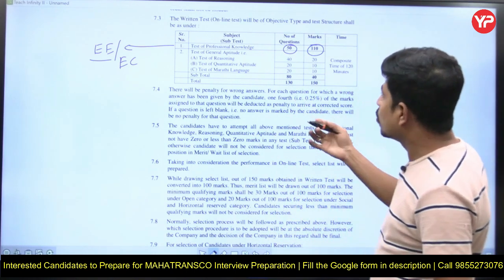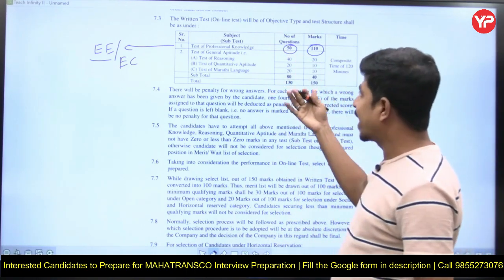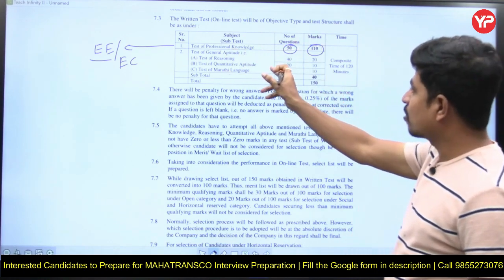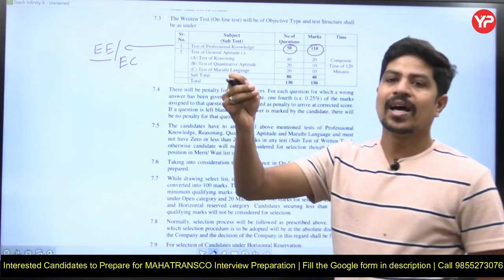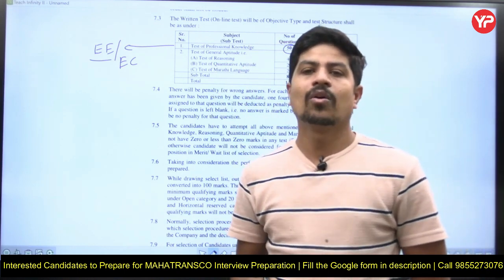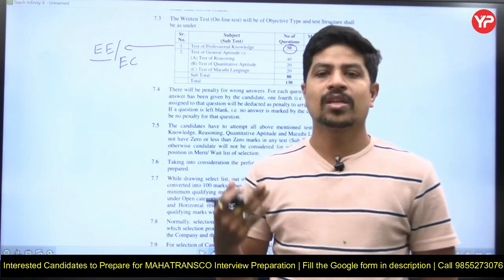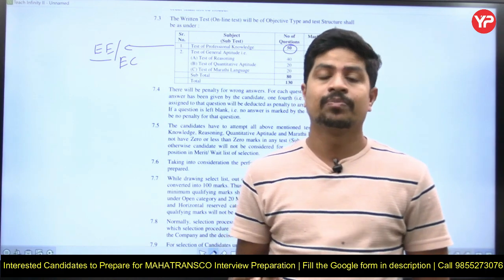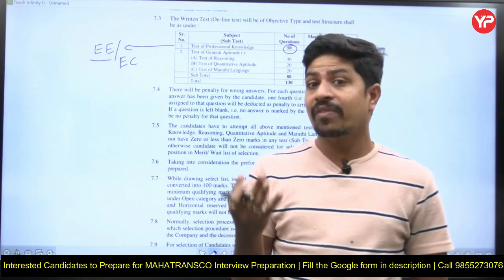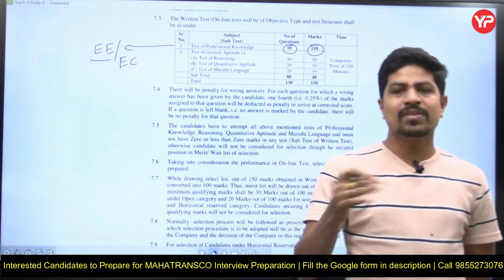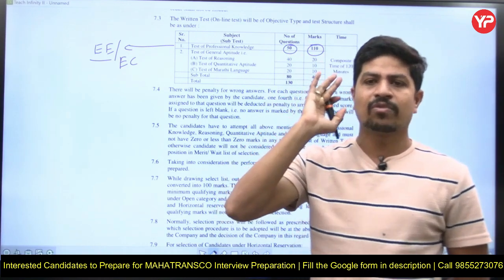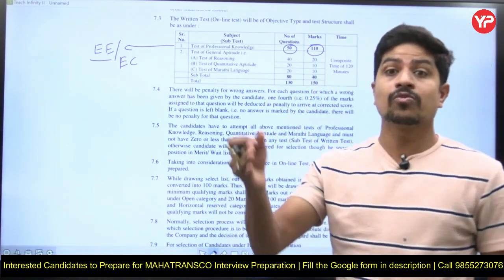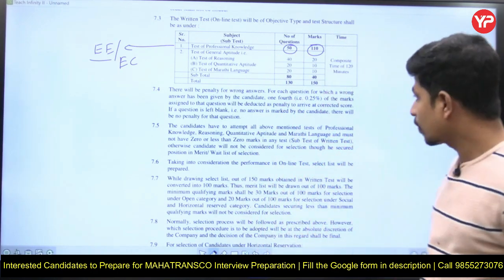Okay, and you see, the first category is our subject knowledge, test of professional knowledge. Professional knowledge means our electrical knowledge, electrical domain. The subjects like networks, control systems, EDC, analog, electrical machines, power system, power electronics, which is very important. Almost in the previous papers 7 to 10 questions came from power electronics itself. In power electronics also, which area is important, that also I'll tell you.